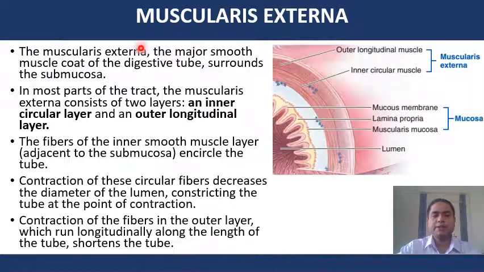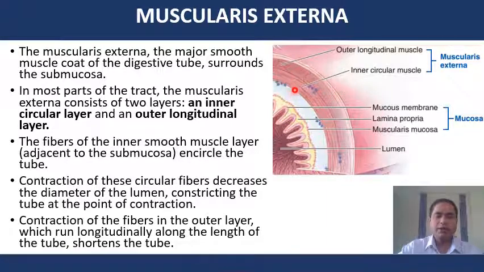The muscularis externa. In this figure we can see the structure of the muscularis externa. It has two types of muscles, that is outer longitudinal muscle and inner circular muscle, and it surrounds the submucosa. In most parts of the tract, the muscularis externa consists of two layers, an inner circular muscle and an outer longitudinal muscle.